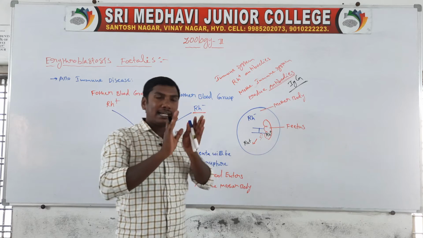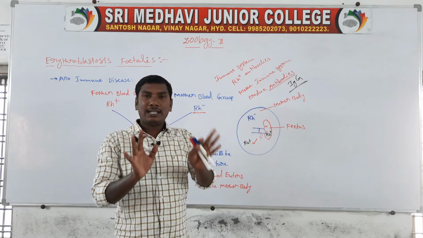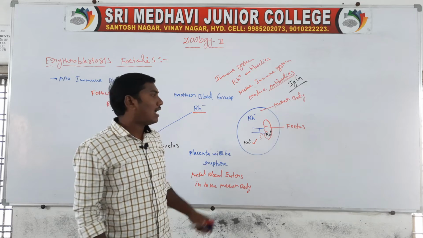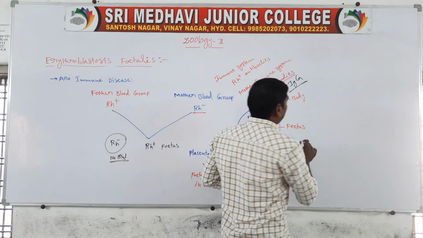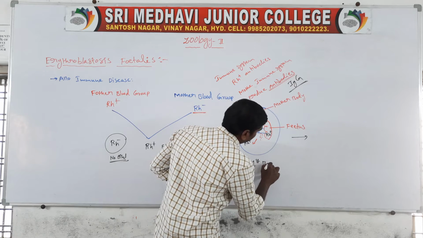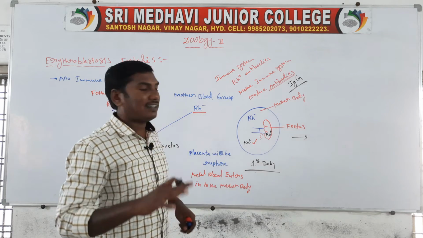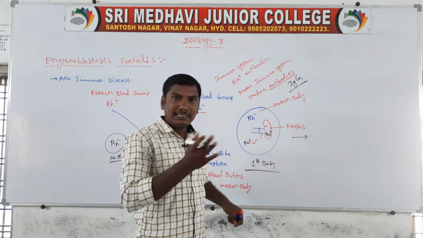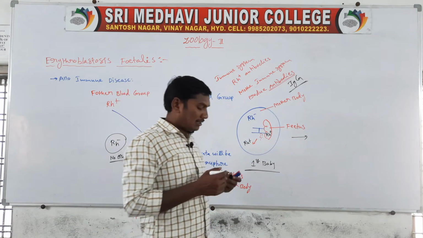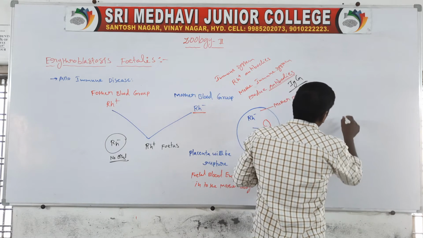So the antibodies are already produced by the immune system, and they are stored in the mother's blood circulation. After the second baby is formed, consider the first baby: for the first baby there is no effect, because this time the baby is delivered. Next comes the second baby formation.